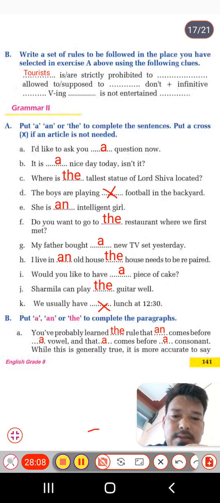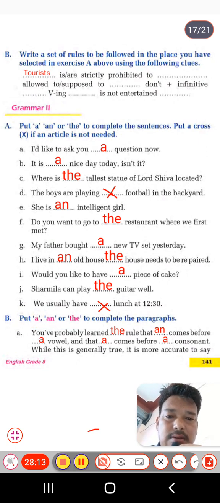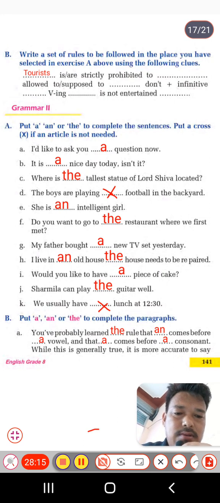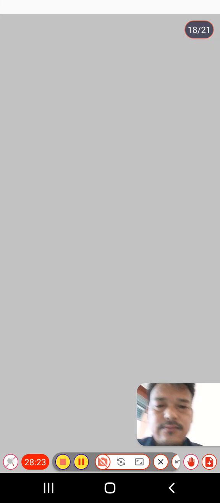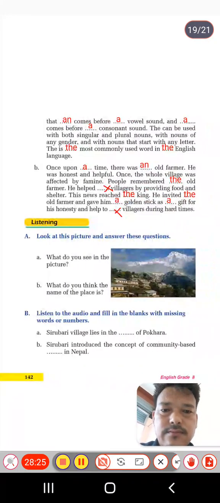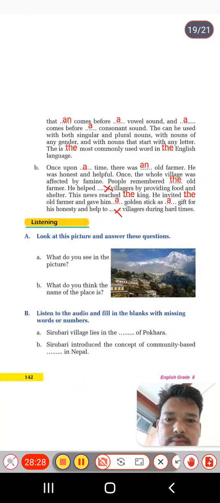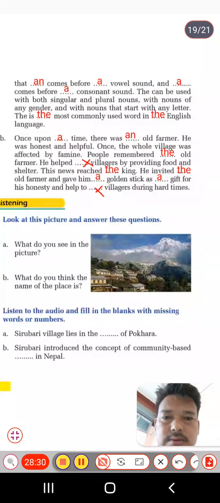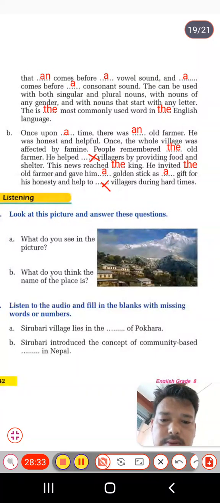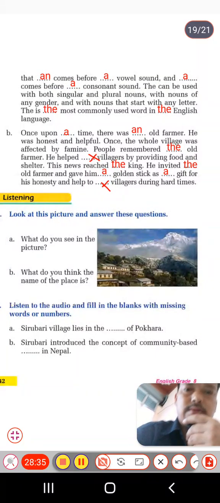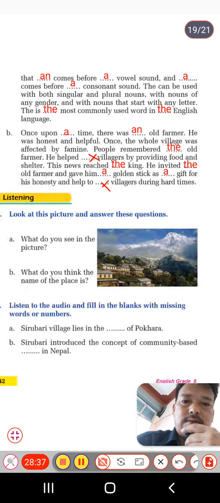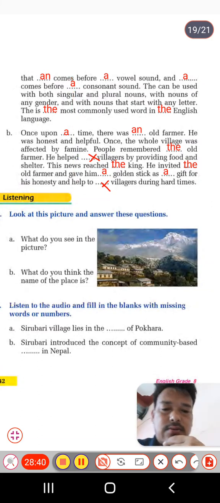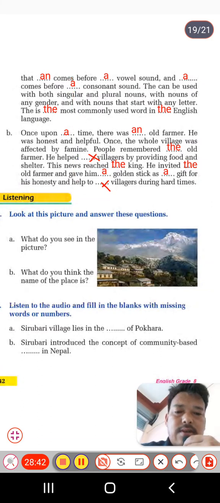And similarly B exercise, that is again a, an and the to complete the paragraph. Here you have probably learned the rule. So this is all I have solved. So now move to the next page. The next one, students, you can write from here. All you need to do is understand the paragraph before using these articles.